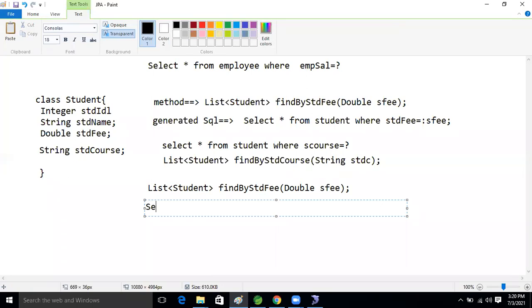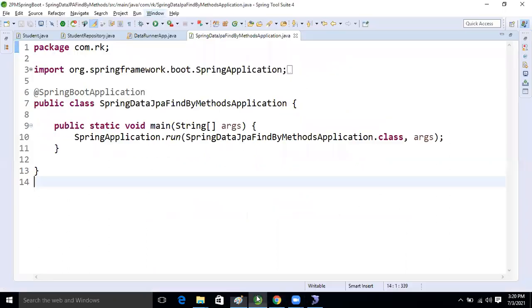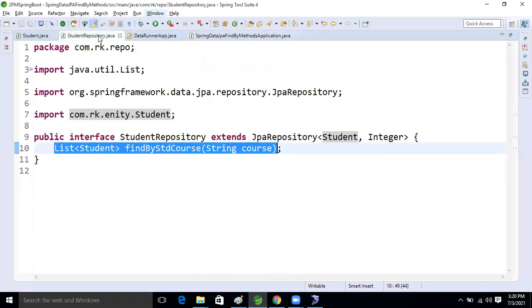Select star from std tab where sFee equal to... fee only. Let's take fee only. Yes, a question mark also you can take. This is the generated query now. So let's write it now. Where will we go? In the repository, let's write it. What will we write?